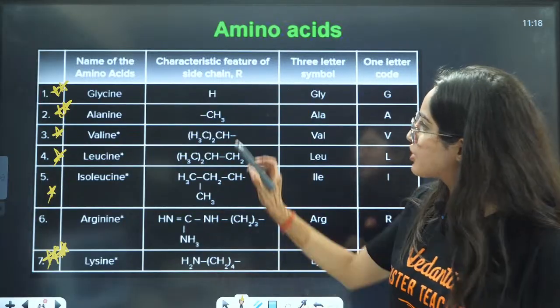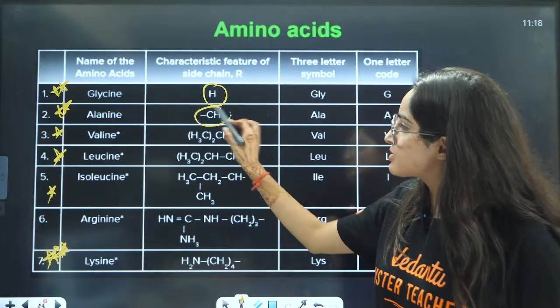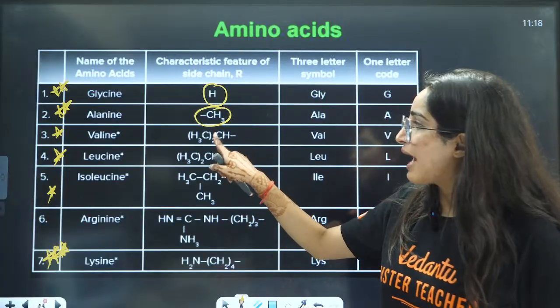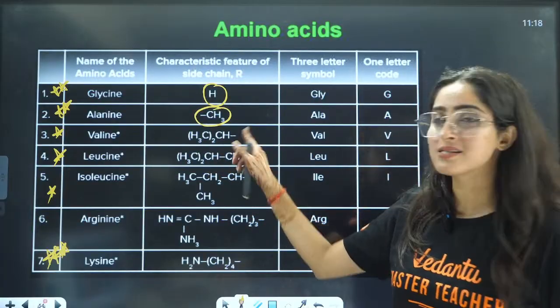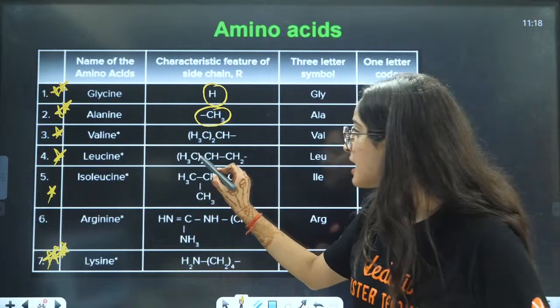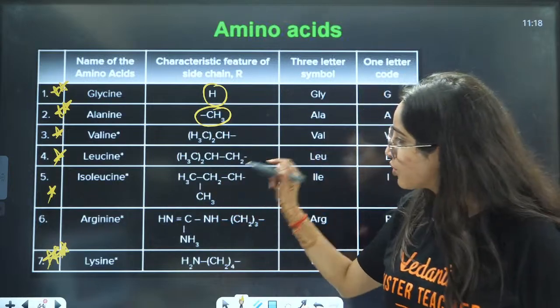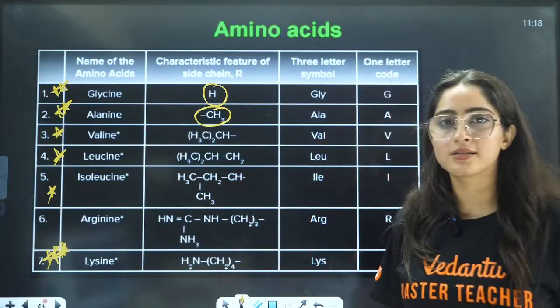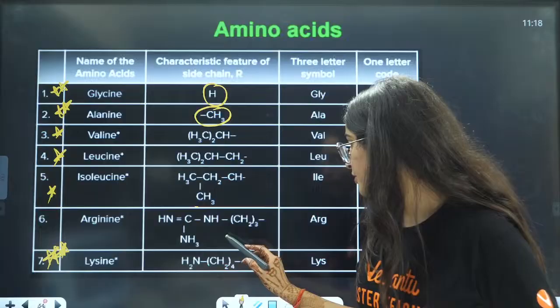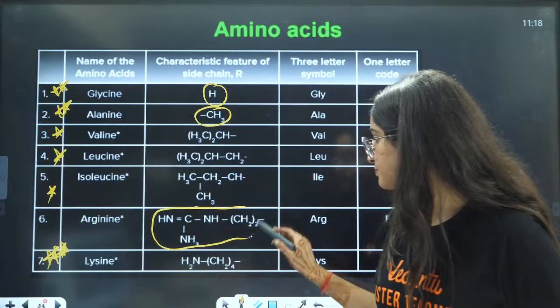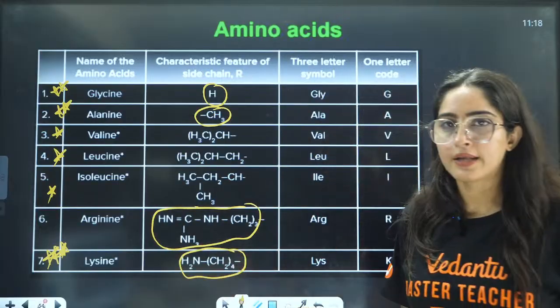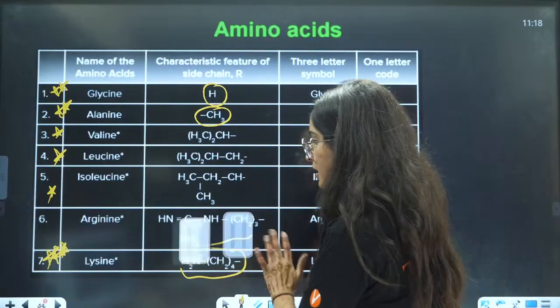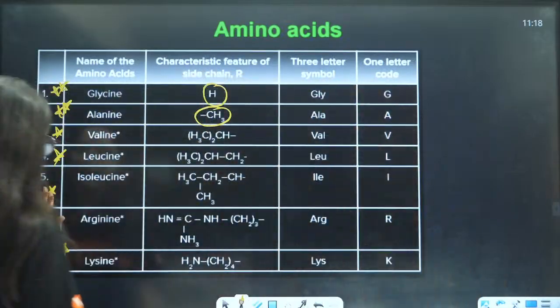What is the R chain here? Here R is H, here R is CH3, here R is CH3 twice CH. Here R is CH3 twice CH, CH2. Here R is CH2, CH3, CH3, and this is CH. Here this is the R functional group. This is R. Here this is R. So basically, they can ask you lysine.